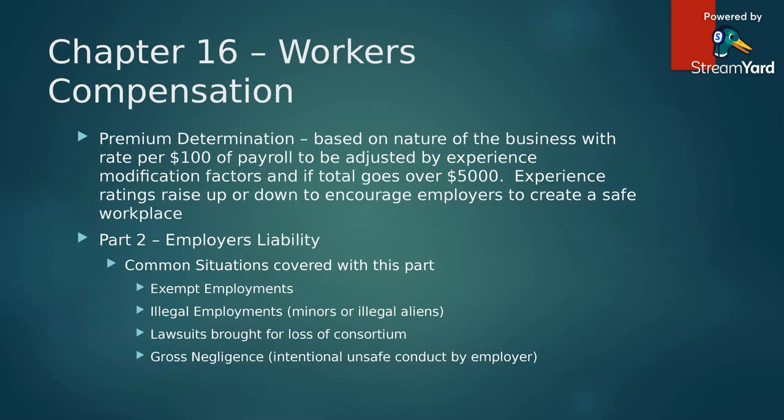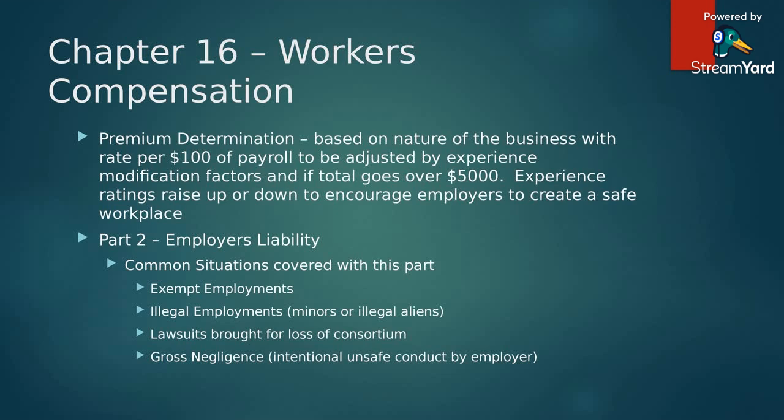It is possible to unknowingly have an illegal employment, either a minor or somebody that doesn't have proper work authorization, like an illegal alien. A lawsuit can be brought for loss of consortium, which is not paid out by workers' compensation. Loss of consortium is the loss of the ability to have sexual intimacy with your partner, and if you cannot do that anymore, you can sue for that.